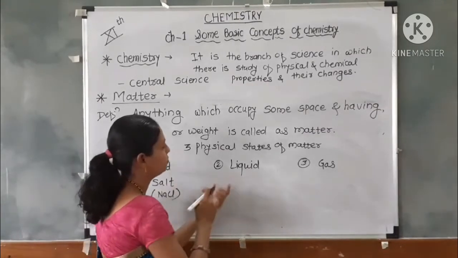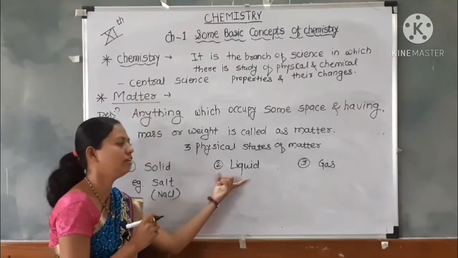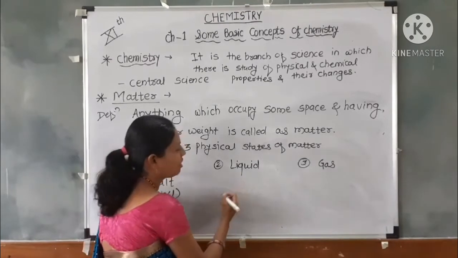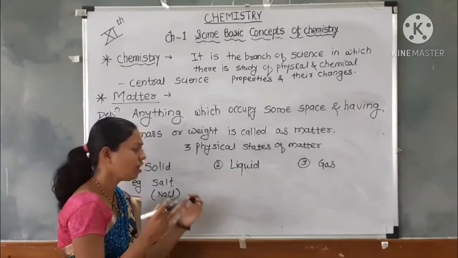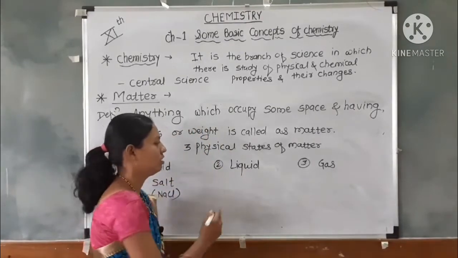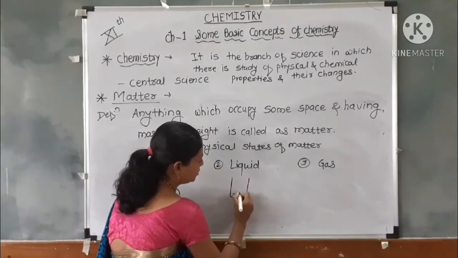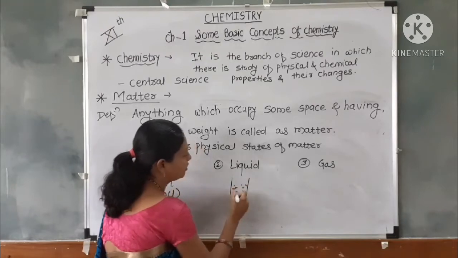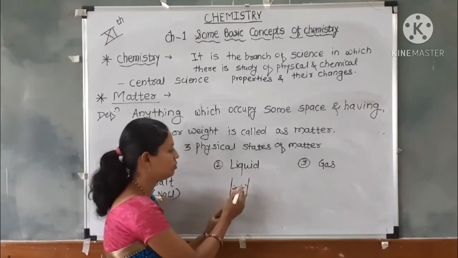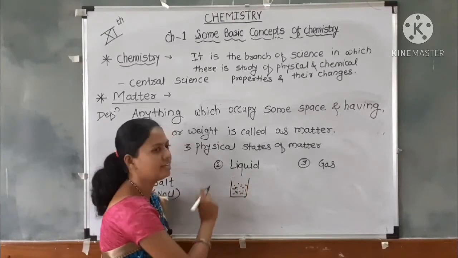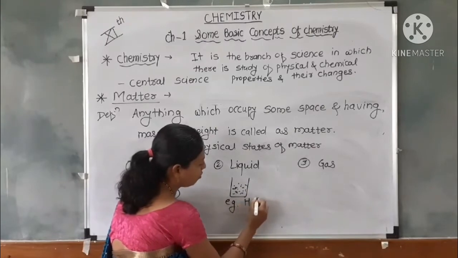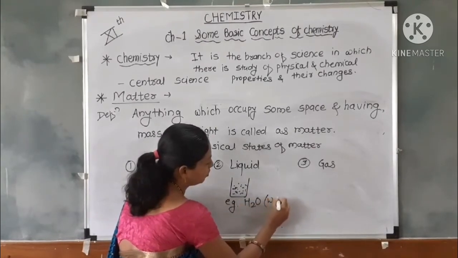Second, we have to see the liquid. In a liquid the molecules are closely held in the container, having no definite shape and size. These are generally solutions. For example, we take a solution in a container, with the molecules held close in this container; this is called a liquid. Example: water, having the formula H2O.